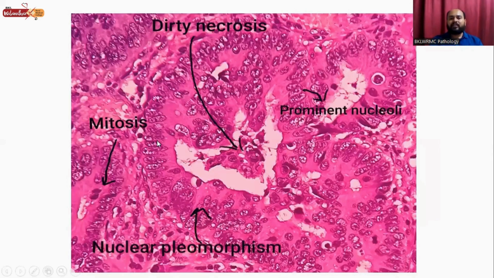So here we can see this is one gland and it is lined by malignant epithelial cells, and in the center or the lumen of this gland there is dirty necrosis, and the nuclei of each cell have prominent nucleoli inside them. There is abundant mitosis also present, and there is nuclear pleomorphism.